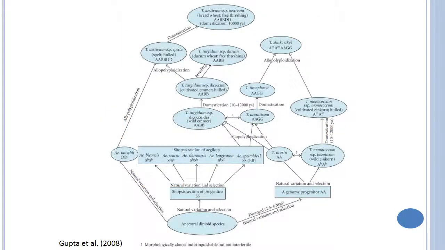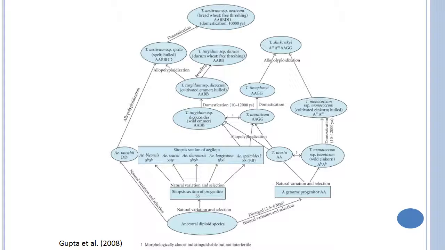This is the overall evolution, how Triticum aestivum and the other progenitors of wheat came from ancestral diploid species Triticum tauschii and the AA genome progenitor and the Sitopsis section, that is the SS progenitors, which originated and divided into Aegilops bicornis, searsii, sharonensis, longissima and speltoides.